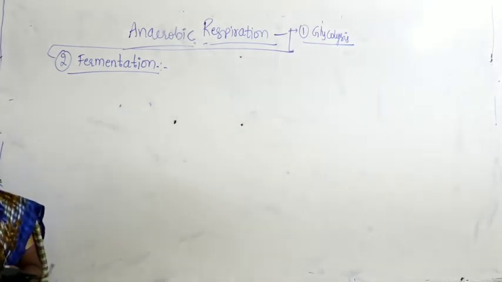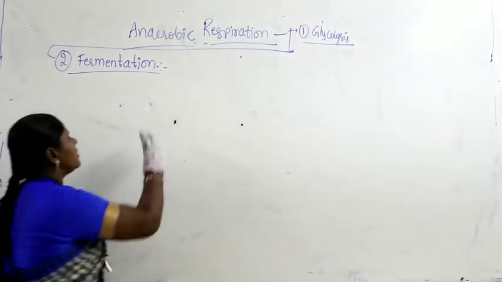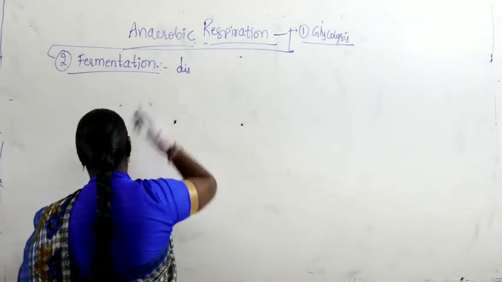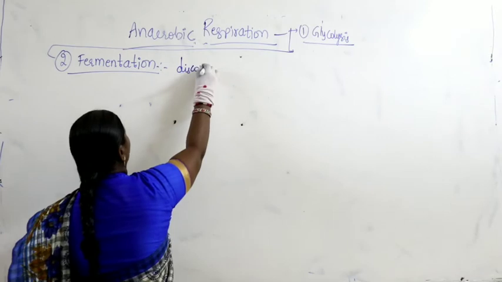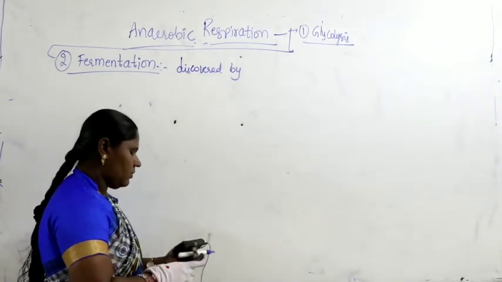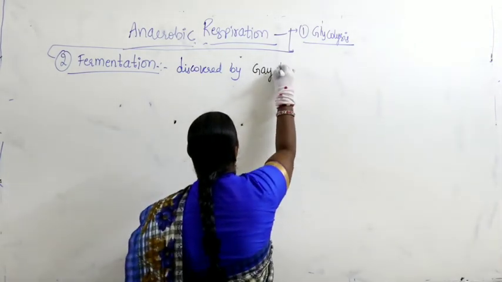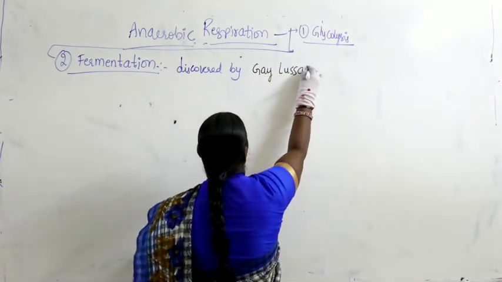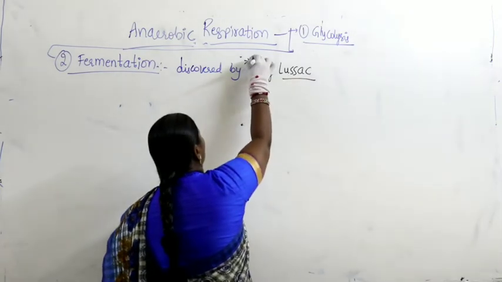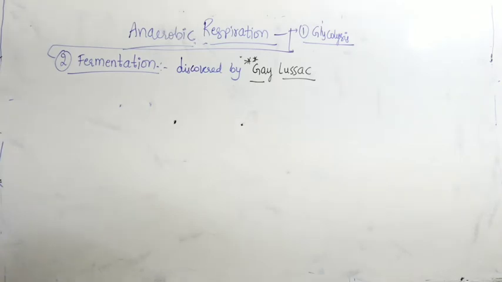When you take the process of fermentation, it was first discovered by the scientist Gay-Lussac. Initially, the fermentation process was discovered by the scientist Gay-Lussac.